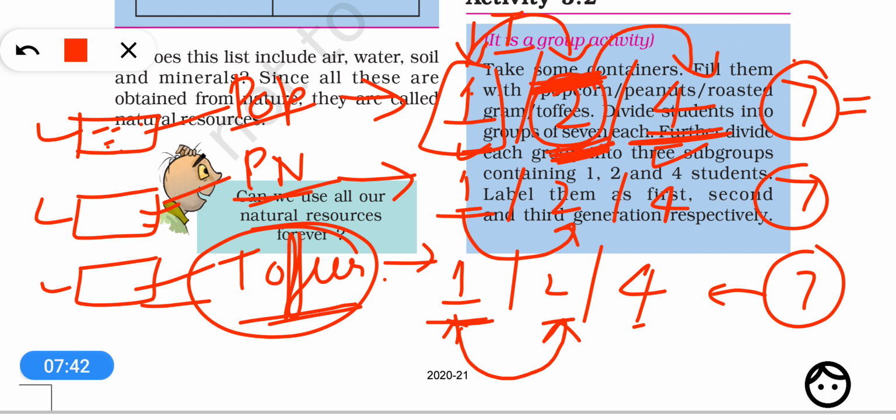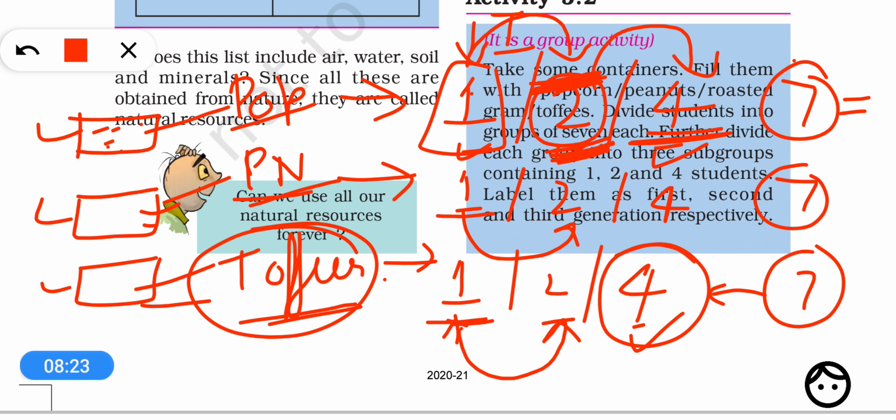You will see finally that hardly any of the 4 students will be able to find any toffee or popcorn in the box. Maybe only one of the 4 will be able to find any remaining popcorn or toffees in his box. So from this activity we should understand that this is the case with natural resources which are exhaustible, meaning they have a limited amount in nature, just like popcorn in a box.